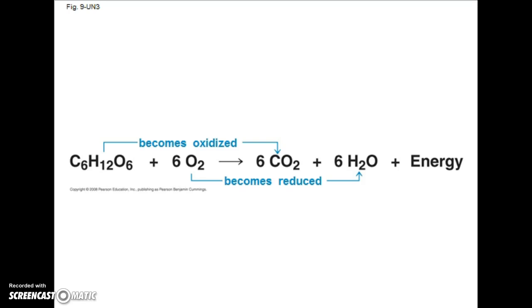By using a gradual shift, our cells can break down glucose and other substances gradually. We do this gradually to make the most use of the energy. So we do take these hydrogens and slowly move them over to the oxygen. It's a slow process. This allows us to get the most energy that we can. Once again, straight explosions, everything is lost. So this is done by using enzymes. We use enzymes to make this happen.